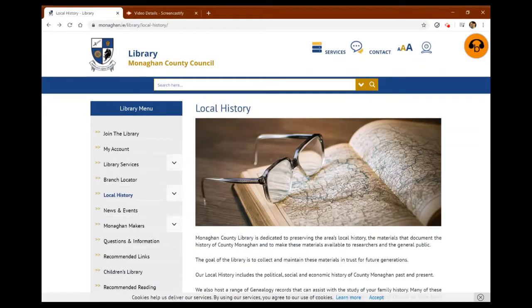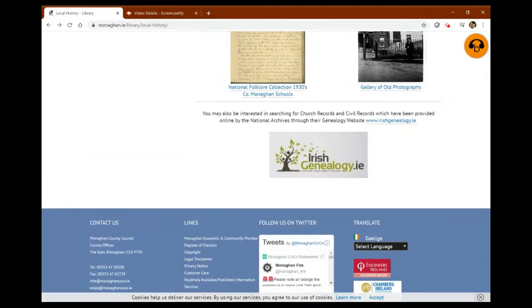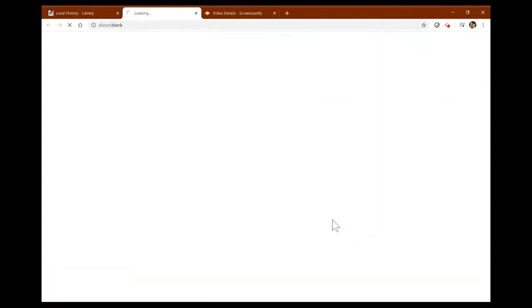Now, if we go back to the library homepage or the local history homepage here, we can scroll down, and at the very bottom of the page, you'll find the link for irishgenealogy.ie. So this is a dedicated website from the National Archives, which looks at all the civil registrations for births, deaths and marriages. So we'll just click into this.